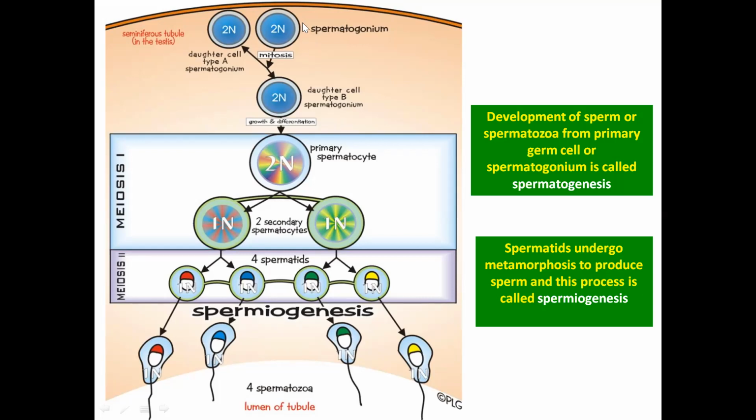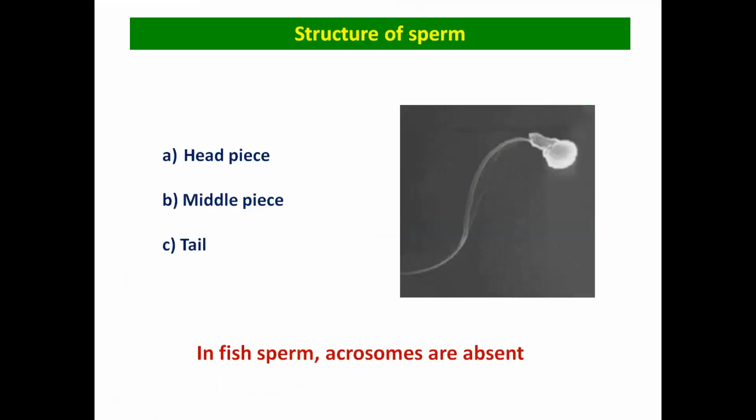So the development from spermatogonium to the sperm is known as spermatogenesis. The formation of sperm from spermatogonium is known as spermatogenesis, and the formation of sperm from spermatids is known as spermiogenesis. Means from here to here it is known as spermatogenesis, and from spermatid to sperm it is known as spermiogenesis.